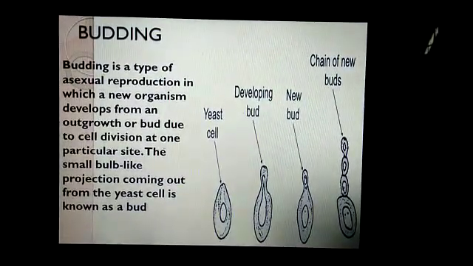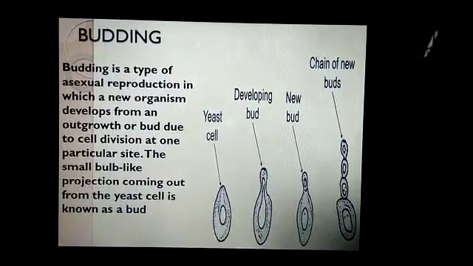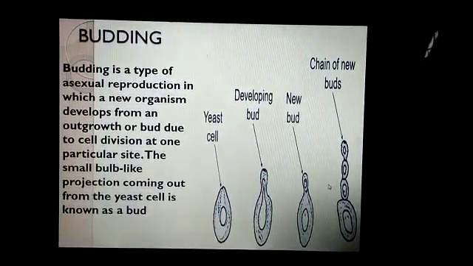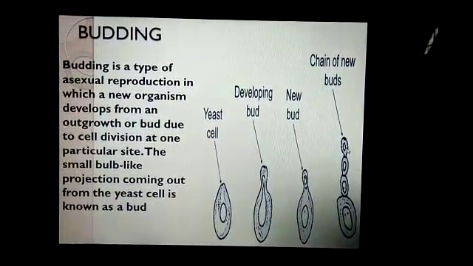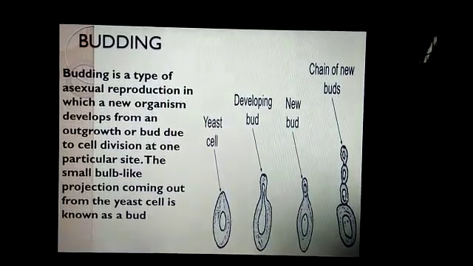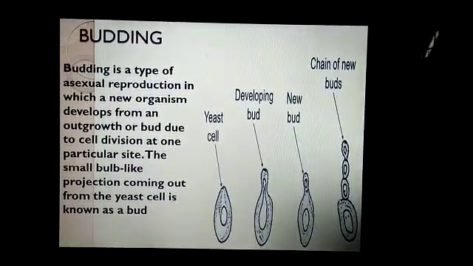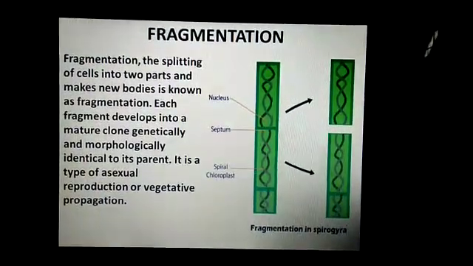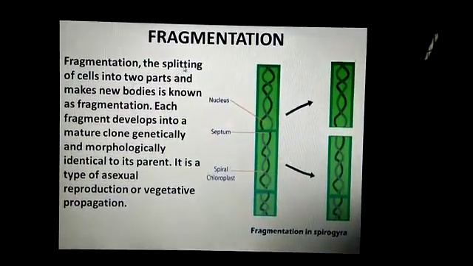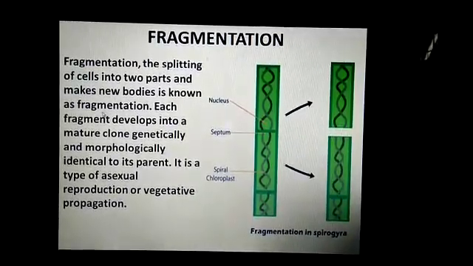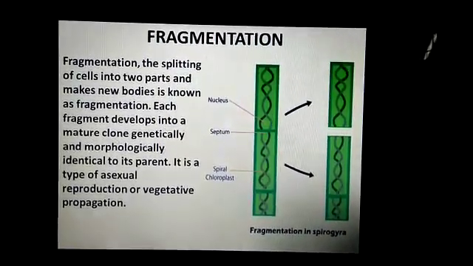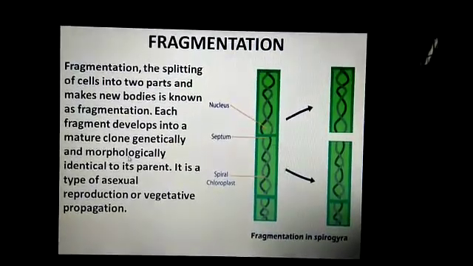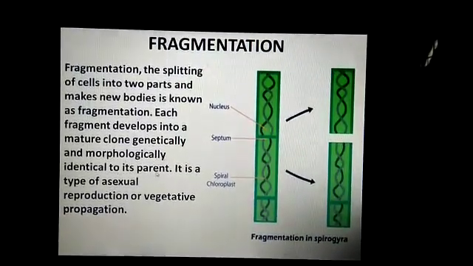After the formation of a bud from the main parent cell, it can be detached from the parent cell or it can remain attached to the parent cell in the form of a chain-like structure, as you can see in the given picture. The next is fragmentation. Fragmentation means the splitting of cells into two parts and making new bodies. Each fragment develops into a mature clone, genetically and morphologically identical to its parent.